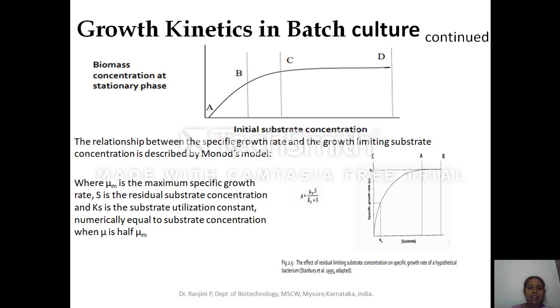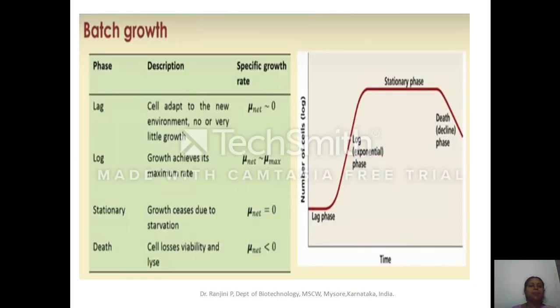Okay. Next, to summarize, in batch culture we get the typical curve like this: lag phase, log phase, stationary phase, and death phase. In lag phase, cells adapt to a new environment, and no or very little growth is observed. So as soon as you inoculate the microorganism, the cells will not divide.